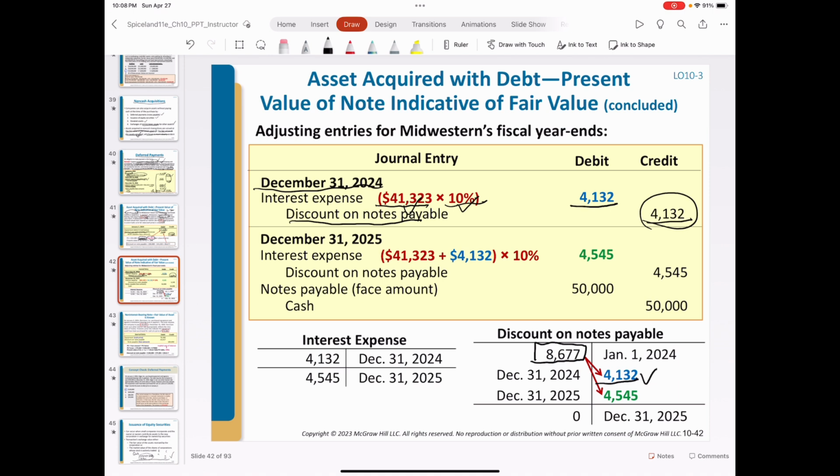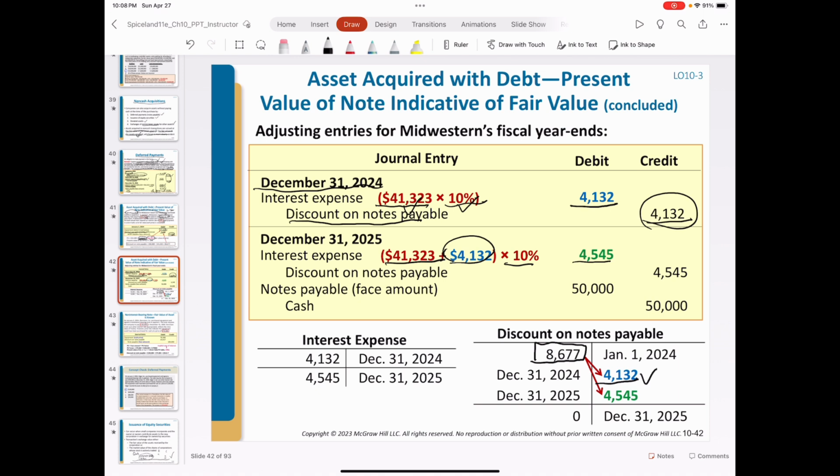The balance is reduced, or the carrying amount of debt will increase. The amount increased is 4,132. We add to the original carrying amount at the beginning of 2024 to determine the interest expense in year 2.